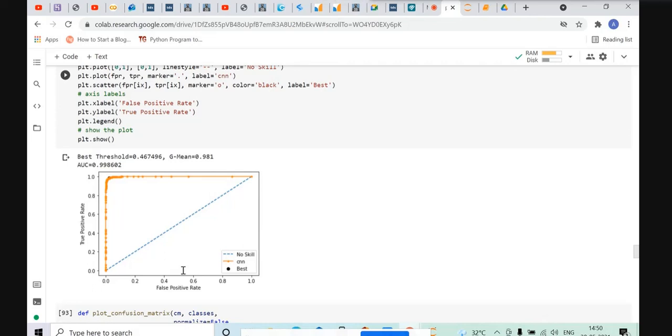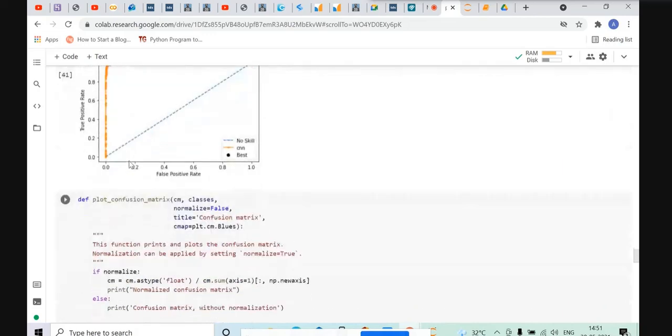The curve is useful to understand the trade-off in the true positive rate and false positive rate for different thresholds. The area under the ROC curve, also called AUC, provides a single number to summarize the performance of a model in terms of its ROC curve, with a value of 0.5 indicating no skill and 1 indicating perfect skill. Here we have used a geometric mean as a metric to locate the threshold with the optimal balance between false positive rate and true positive rate. The best threshold value and G-mean value obtained is shown over here.